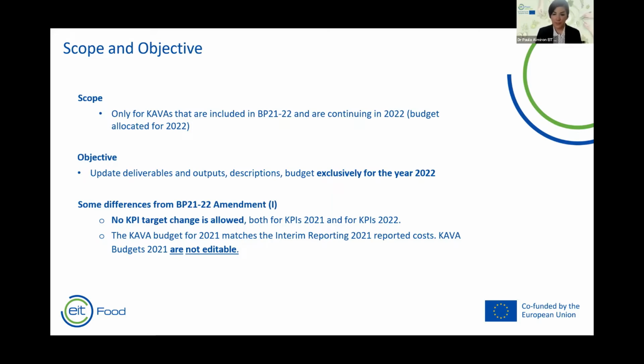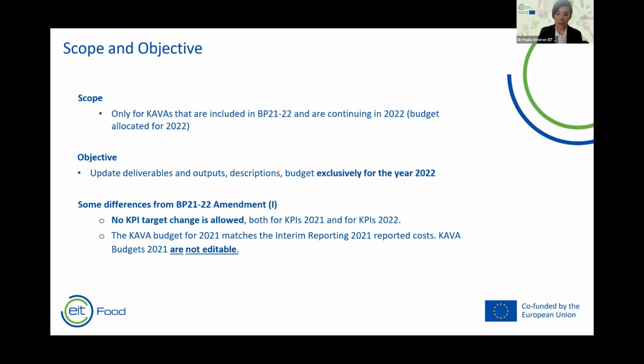Which is the objective? To update deliverables and outputs, descriptions, budgets exclusively for the year 2022. There will be no deliverables and outputs and budget changes allowed for year 2021. It will not be possible to modify any deliverable or any output that was submitted during the interim report 2021.